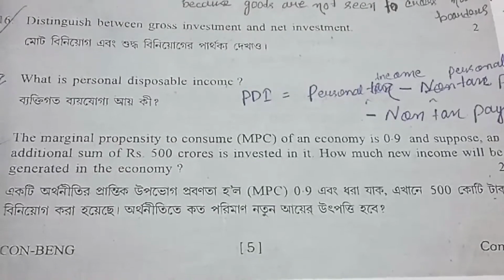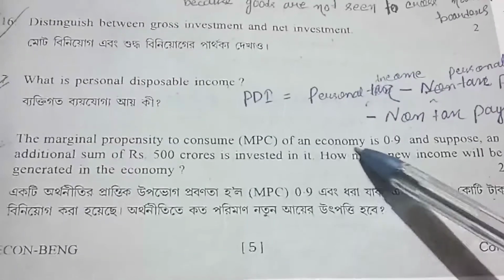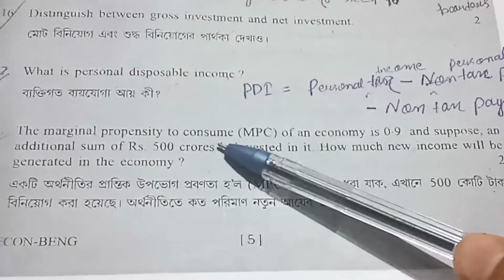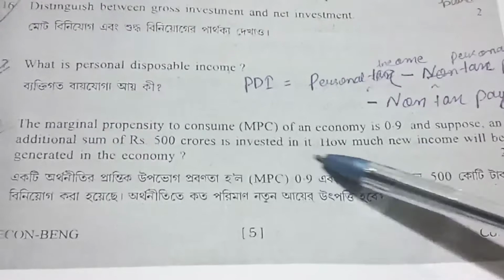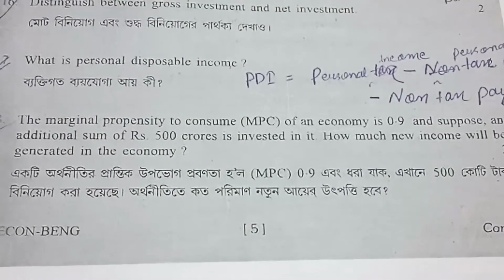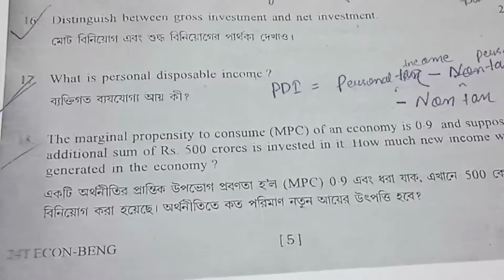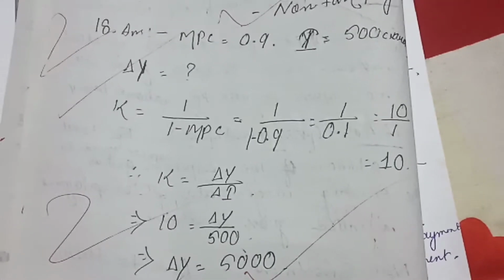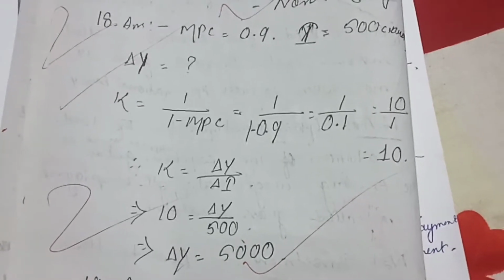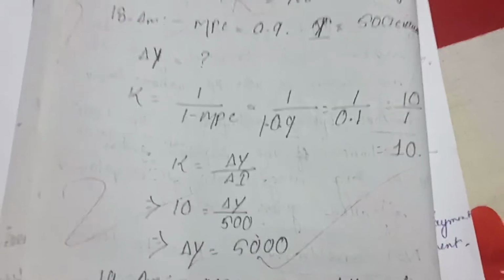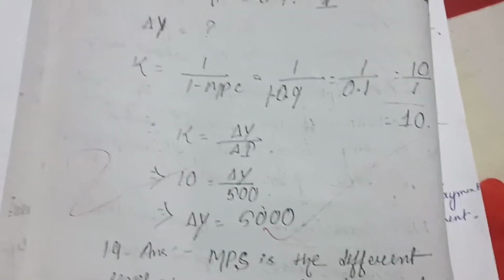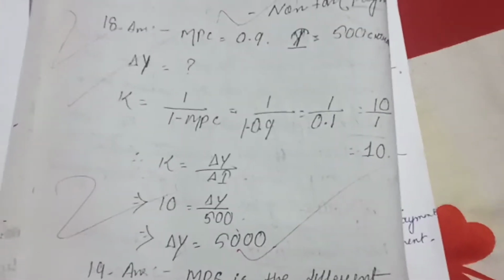The marginal propensity to consume, MPC, of an economy is 0.9, and suppose an additional sum of rupees 500 crores is invested. How much new income will be generated in the economy? The answer: MPC equals 0.9, I means investment, and change in income is the question mark. K equals 1 by 1 minus MPC. Then we put in the formula, and the answer is 5000. Screenshot this answer and note it down.